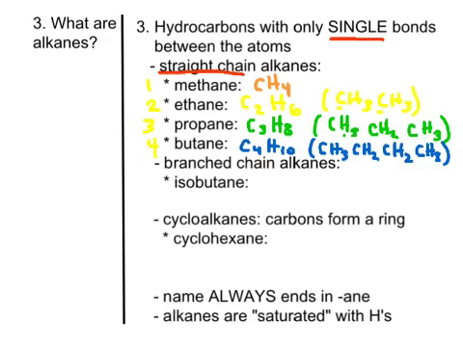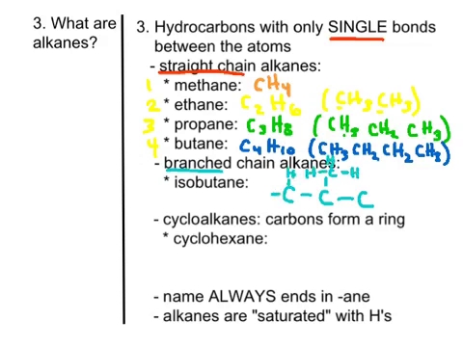Now we also have branched chain alkanes. Remember, which is like a chain with some branches sticking off. So the only example that I want you guys to know is isobutane. So we're going to have 3 carbons, and that fourth carbon is going to be in the middle. So we've got a thing like this.